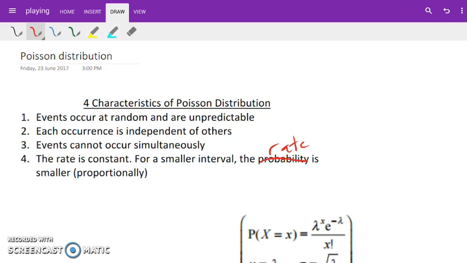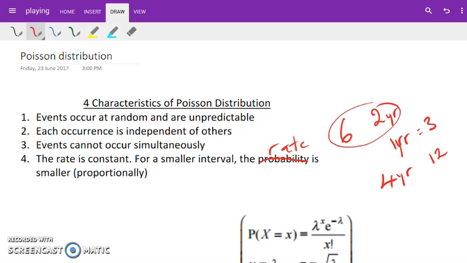So what this means is, if we expect there to be 6 earthquakes in a 2-year period in a particular country, then in a 1-year period, we're going to expect there to be 3, proportionally. Half as long an interval, half as many for the average. Same as if we went, well, a 4-year period, it's going to be twice as many. So we're going to expect to have 12 earthquakes.